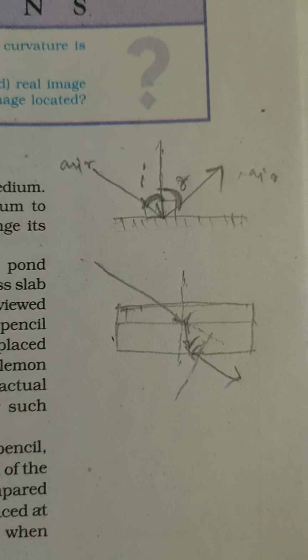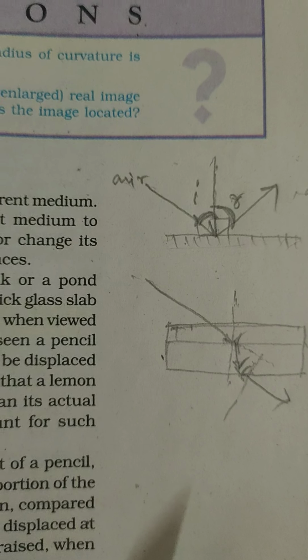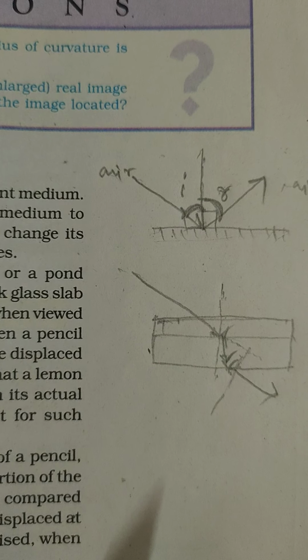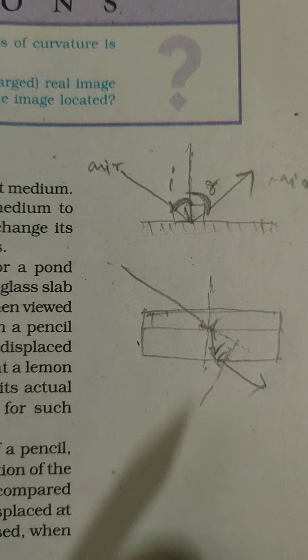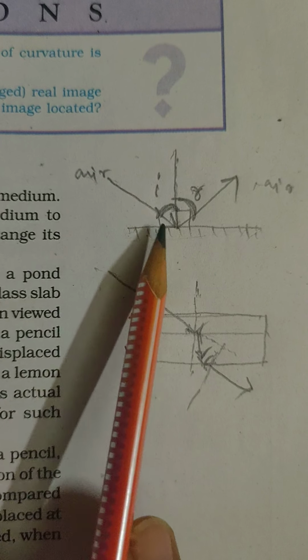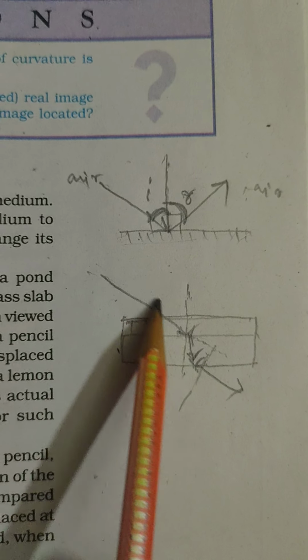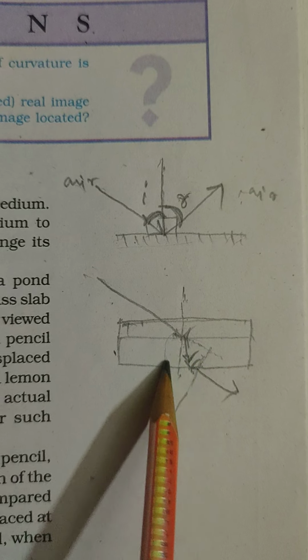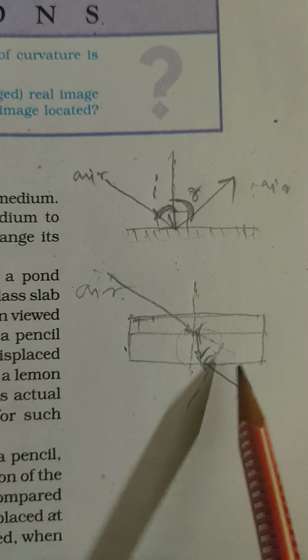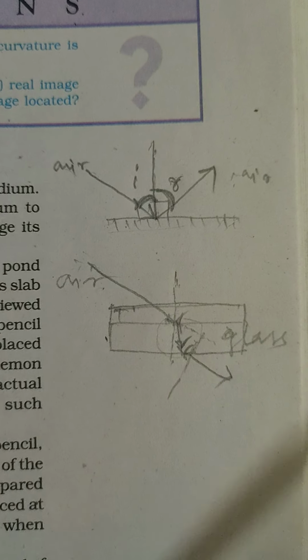You don't need to notice the bending towards the normal or away from the normal, you will not get that right now. I'll be explaining it in and out later, but you just notice the difference between the two things. Here the light struck the surface and went back to the same medium, but here, after striking the glass, the light is entering the glass from the air. So there will be some changes in the path of the light.